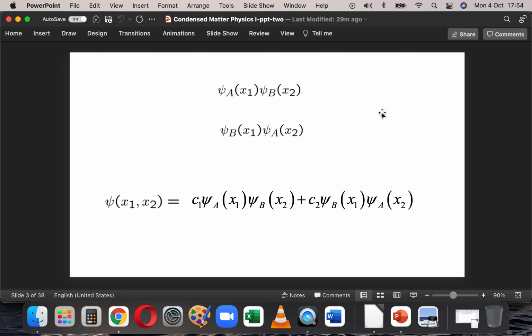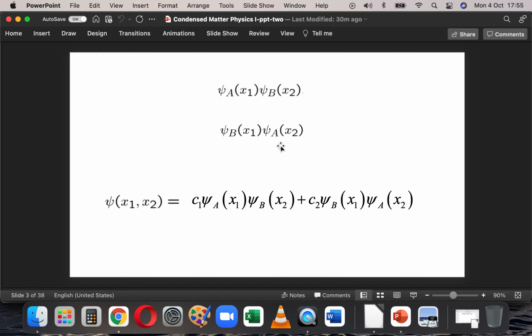So I can write a wave function of this form, psi_A of x1 into psi_B of x2. But the opposite is also possible. Particle 1 can be in B state, particle 2 can be in A state. So in the first case, particle 1 was in A state, particle 2 was in B state. The opposite, where 1 is in B state and 2 is in A state, is also possible.